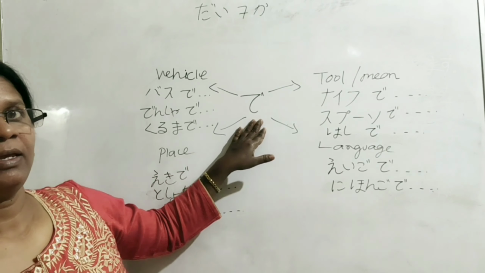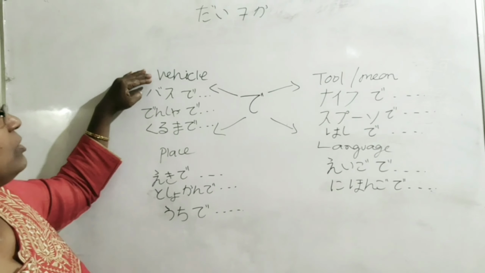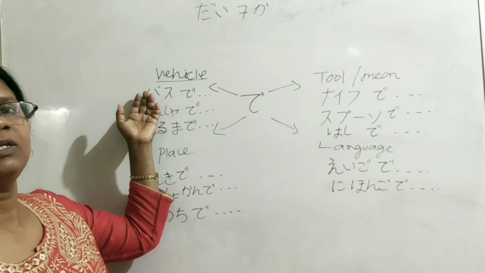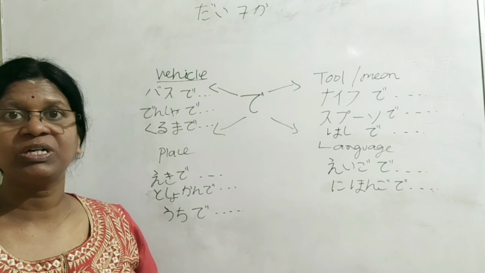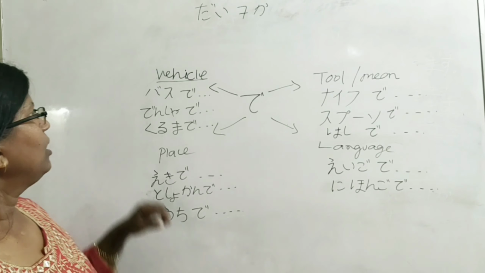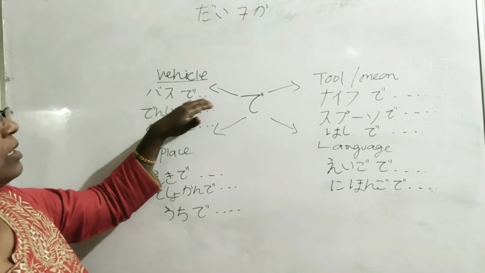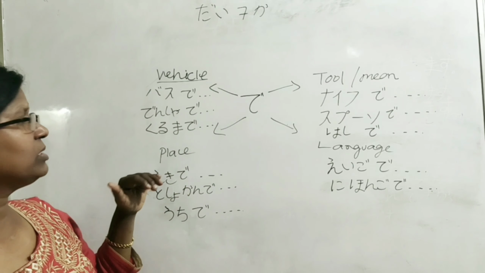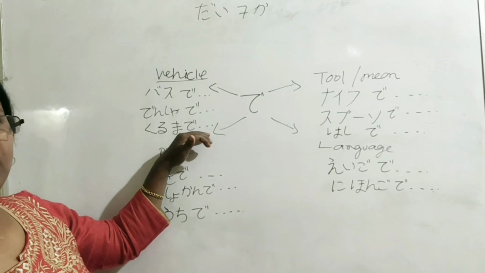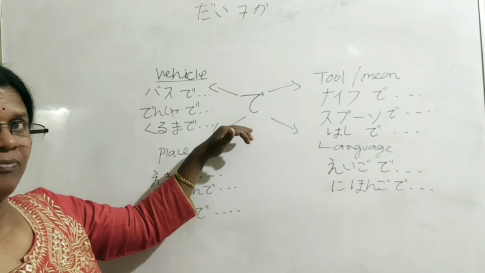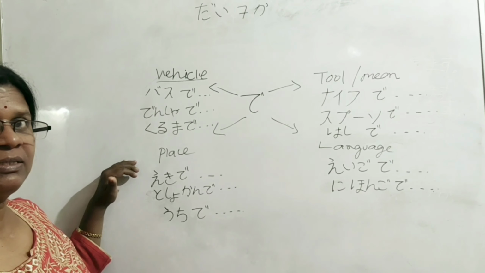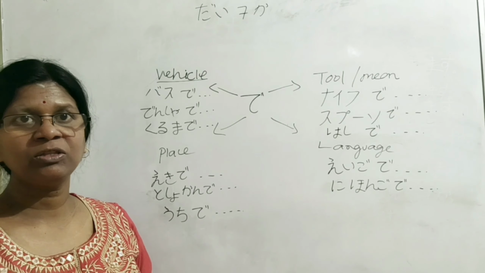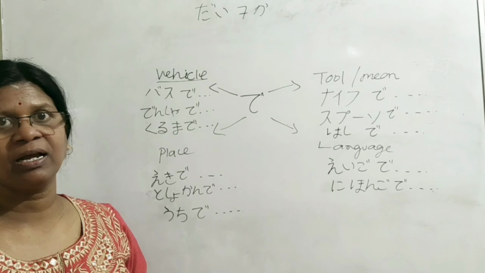The particle de we use after the vehicle when it is used as a means of transportation. For example, basu de kaisha e ikimasu, densha de depaato e ikimasu, kuruma de uchi e kaerimasu. Next, after place, when we do some work in a place, the de particle comes.